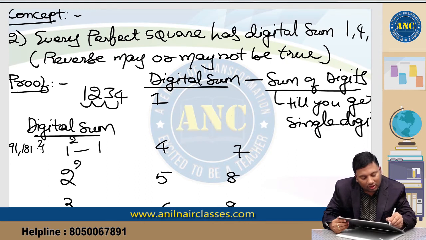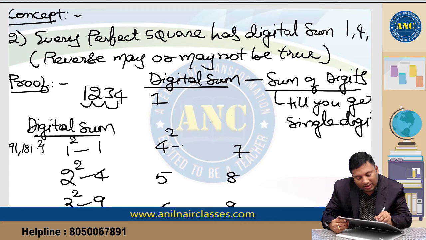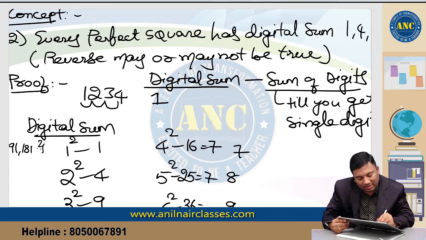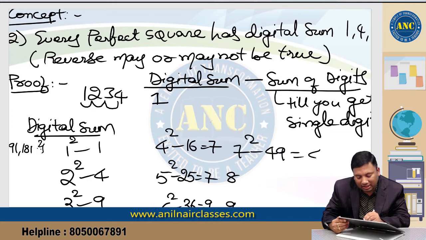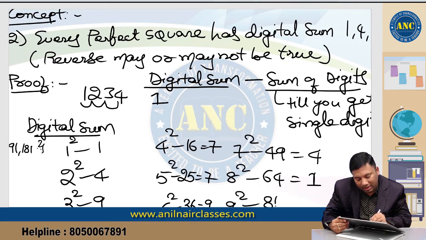1 square is 1, 2 square is 4, 3 square is 9, 4 square is 16, whose digital sum is 7. 5 square is 25, 2 plus 5 is 7. 6 square is 36, 3 plus 6 is 9. 7 square is 49, 4 plus 9 is 13, which is 4. 8 square is 64, which is nothing but 1. 9 square is 81, 8 plus 1 is nothing but 9.